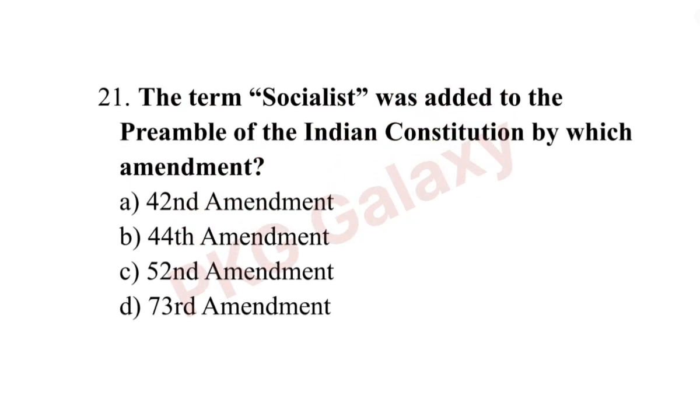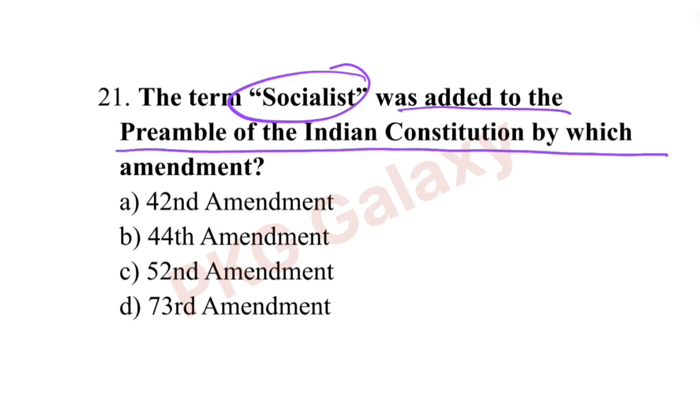Next question. The term socialist was added to the preamble of the Indian Constitution by which amendment? The correct answer is option A, 42nd Amendment.